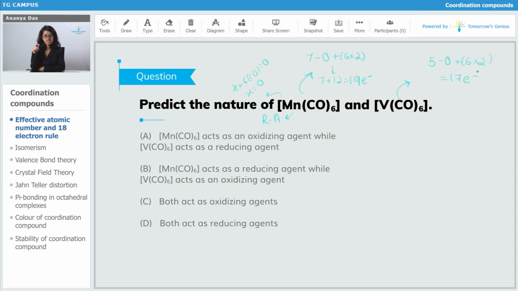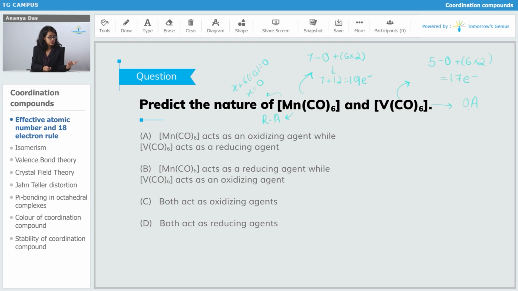If it is 1 less, it is going to have to accept 1 electron, and if it accepts 1 electron, this complex is going to get reduced, and if this complex is going to get reduced, it is going to act as an oxidizing agent. Here OA is the short form of oxidizing agent. It's not actually a short form, this is just why I am writing it as a short form. Do not write OA and RA in your exams.